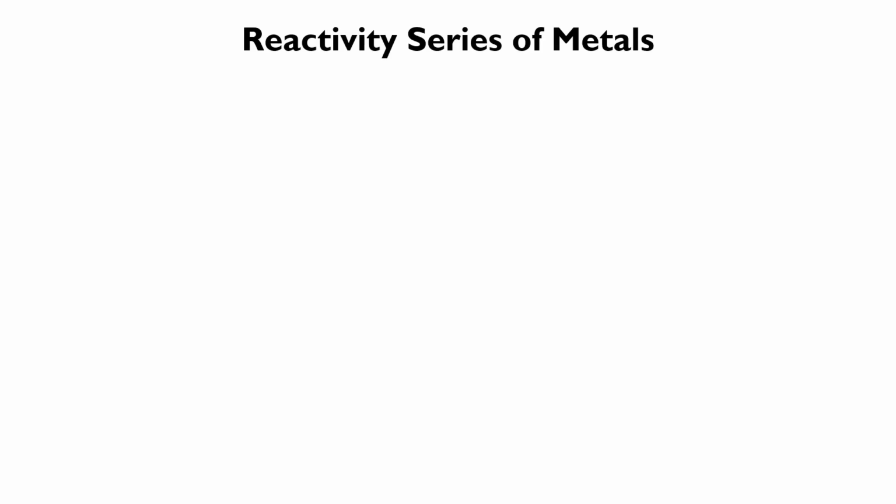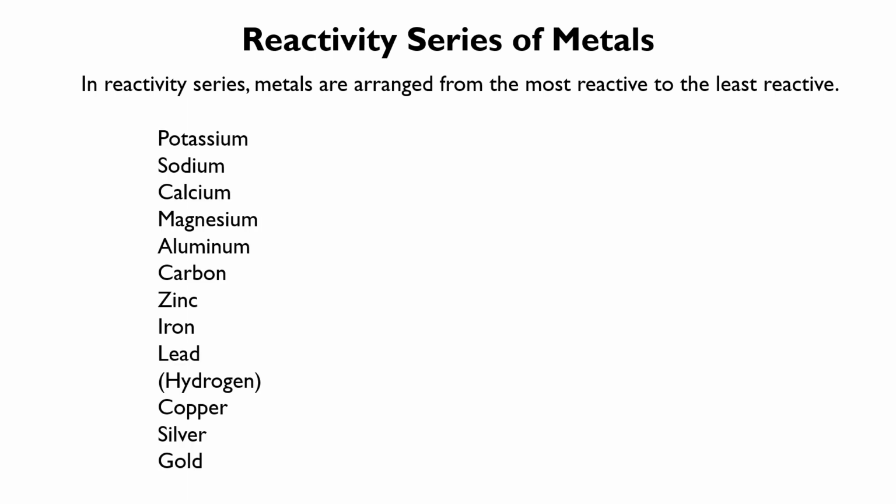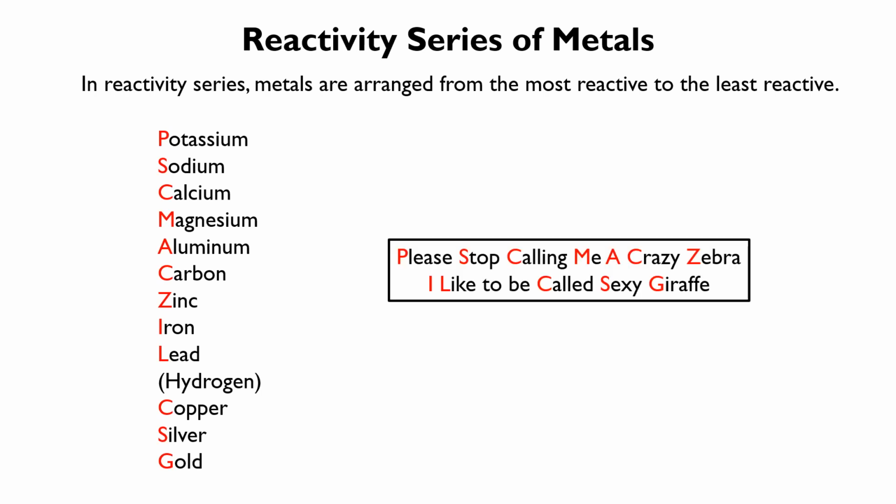Now, let's look at the reactivity series of metals. In the reactivity series, metals are arranged from the most reactive to the least reactive. So over here, we have the list of metals arranged from the most reactive, which is potassium, to the least reactive, which is gold. So how do we remember the reactivity series? We look at the first alphabet of the metals and the sentence over here.